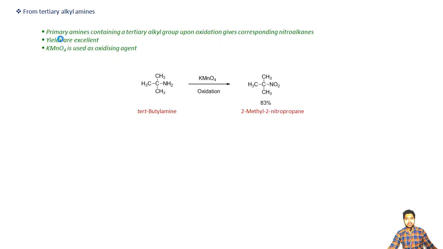The last method is starting from some tertiary type of alkyl amines. This tertiary butylamine we can call a tertiary type of primary amine. Why primary amine? Because the nitrogen atom here is attached to a single carbon atom, a single R group. And why is this whole group tertiary in nature? Because this carbon atom is further attached to 3 different carbon atoms. Starting from this tertiary type of alkylamine, we can get the corresponding nitroalkane in excellent yields.